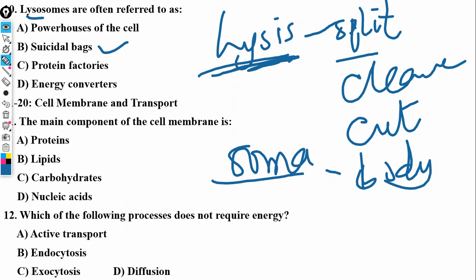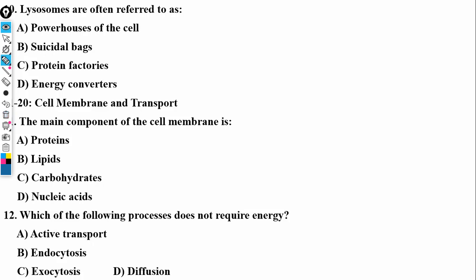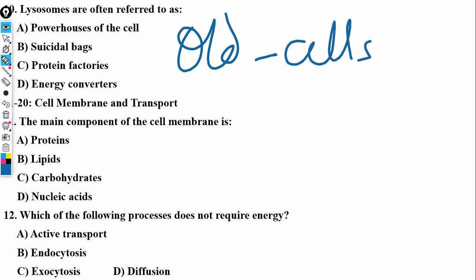The reason they are called suicide bags is that they can actually destroy the cell. When the cell is old, the lysosome is responsible. So take note of that. Old cells are destroyed by lysosomes. Old cells, they are destroyed by what? Lysosomes. Right. Then one major function they also perform is they remove waste. Is that okay? And damaged organelles. They remove wastes and other organelles that are damaged in the cell.